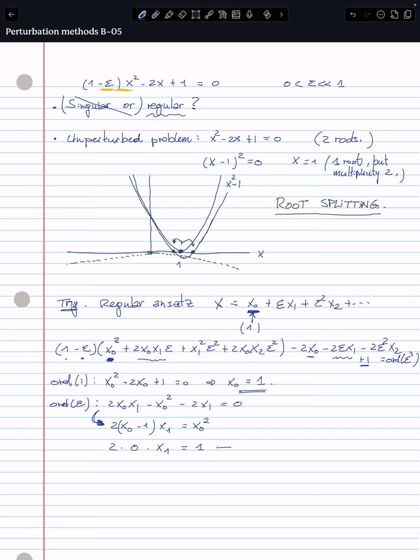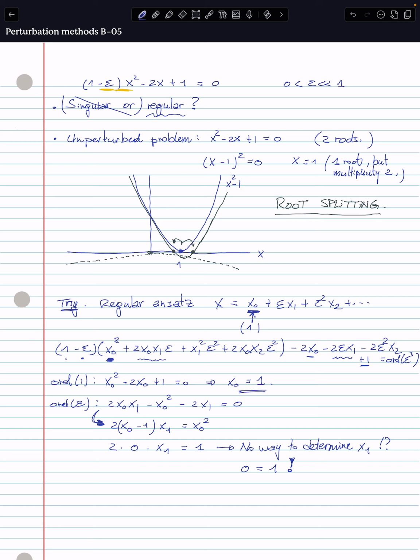So there's no way to determine x1. And on top of that, the equation, of course, is wrong because on the left-hand side we have 0. On the right-hand side we have 1. So it means there's something wrong over here.